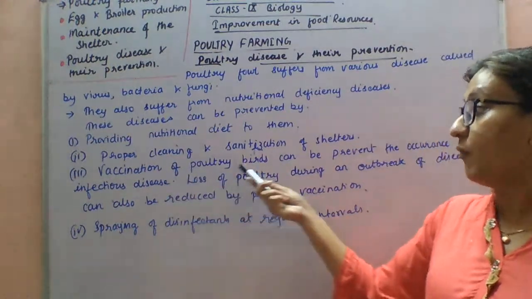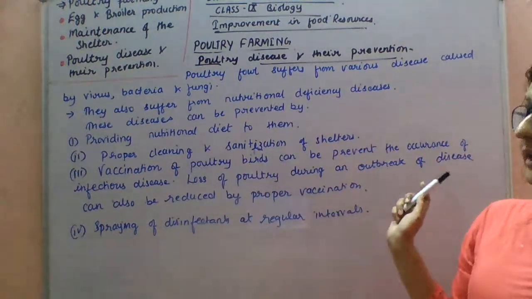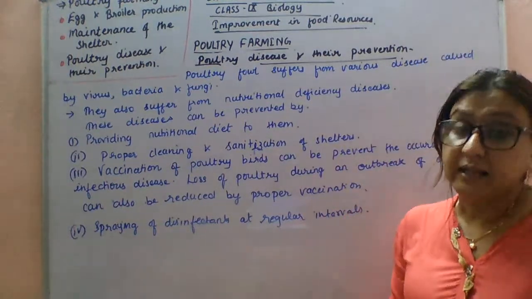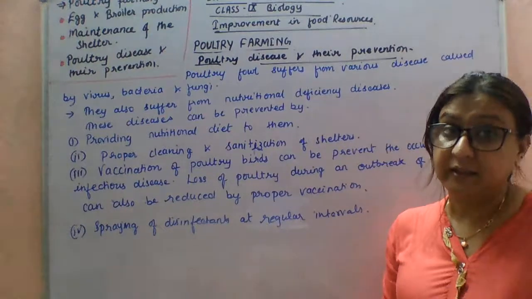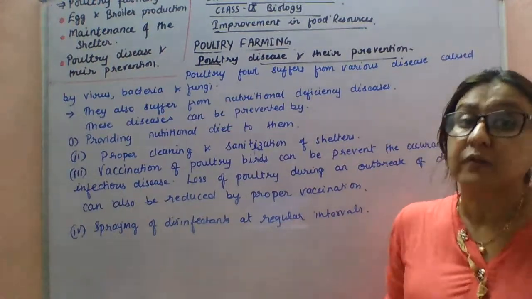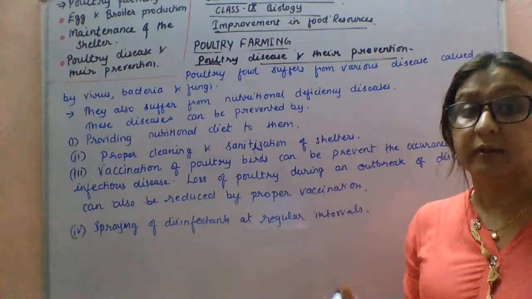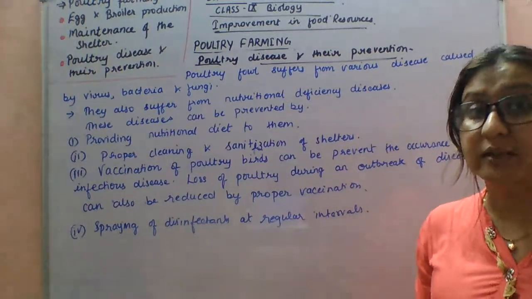Next, vaccination of poultry birds can prevent the occurrence of infectious disease. As we know, infectious disease can be prevented by providing vaccination. The vaccination program should be done at regular intervals.